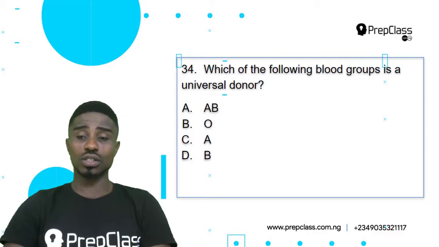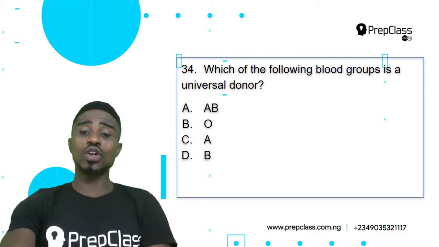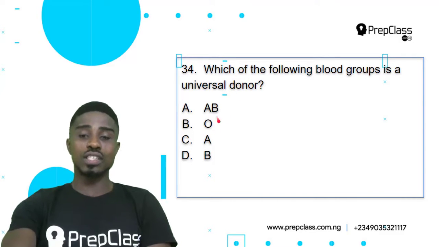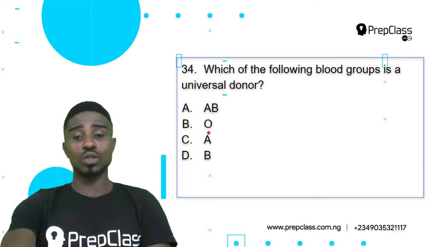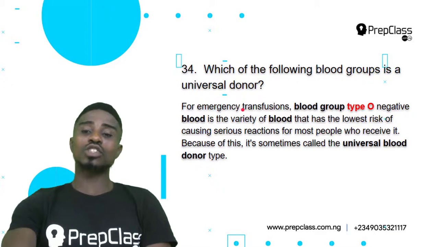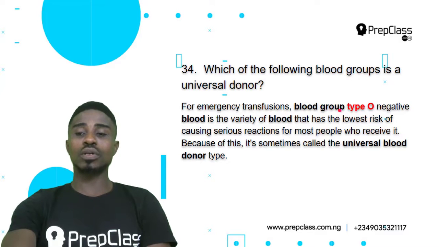best answers our question. Now, the universal donor is known as option O. O is the universal donor. I'm also going to be reading an explanation to us to further convince us that O is the universal donor. For emergency transfusions, blood group type O negative blood is the variety of blood that has the lowest risk of causing serious reactions for most people who receive it. Because of this, it is sometimes called the universal blood donor type.